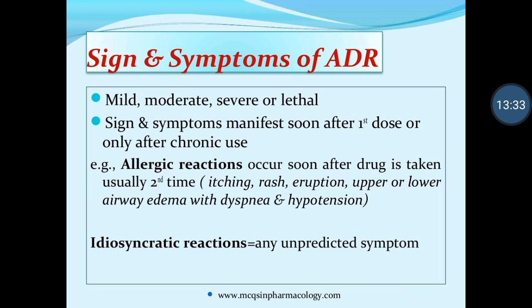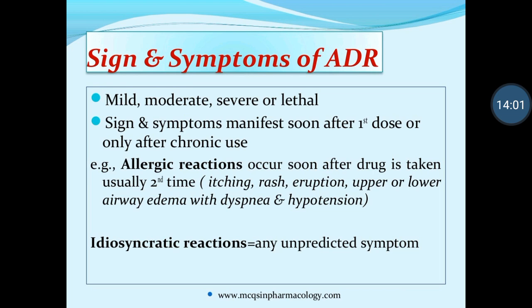Signs and symptoms manifest soon after the first dose or only after chronic use. With the first dose, the sensitivity activity appears; otherwise it appears after chronic use. With the second or third dose they may not produce the action. In an allergic condition, soon after means immediate. Usually there is itching, rash, eruption, upper and lower airway edema, dyspnea and hypotension, meaning breathing problems and reduced blood pressure.